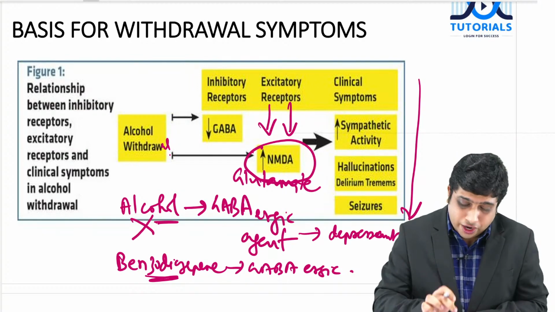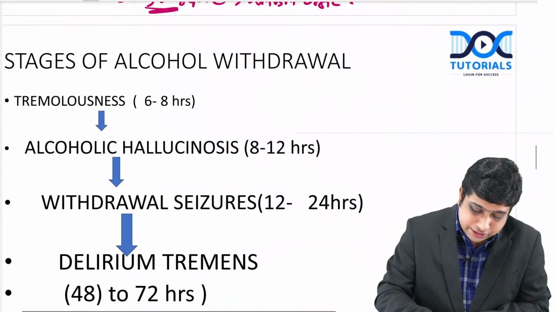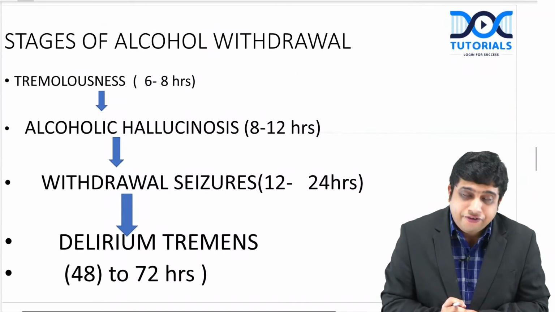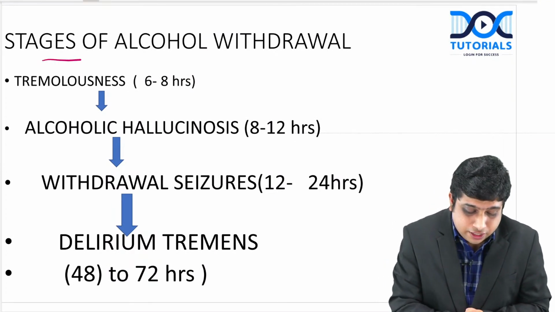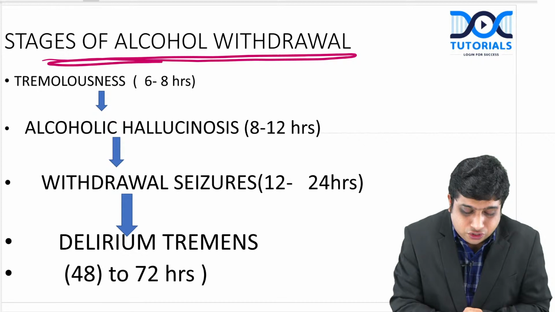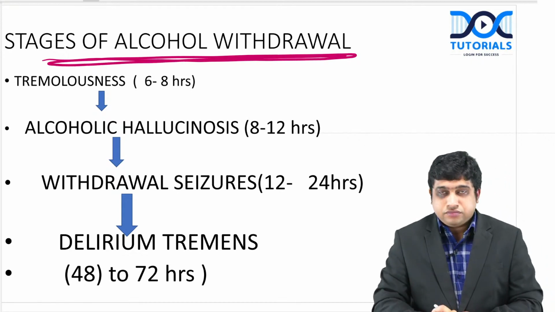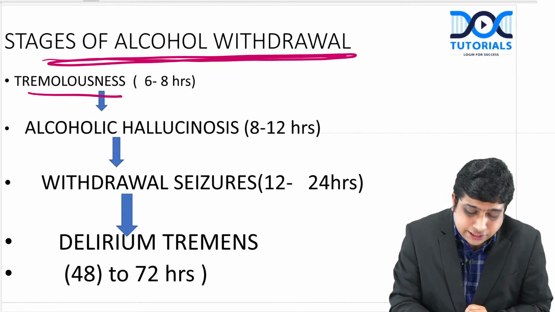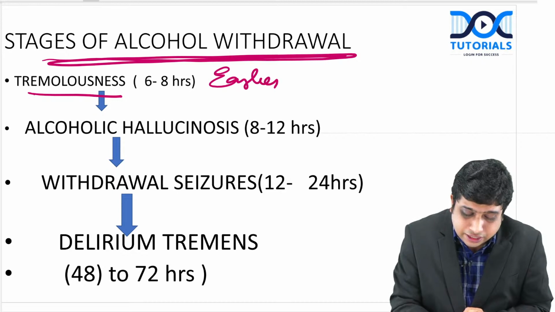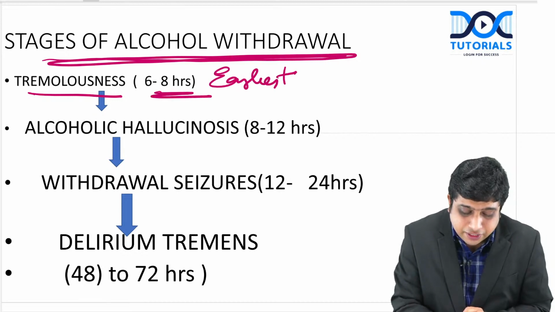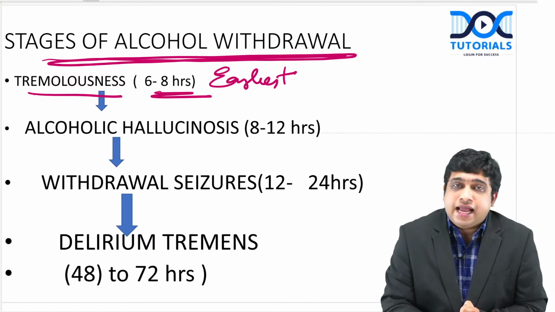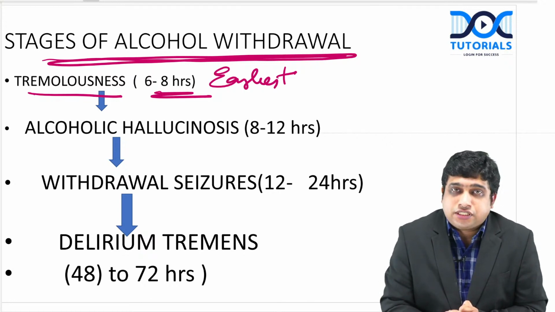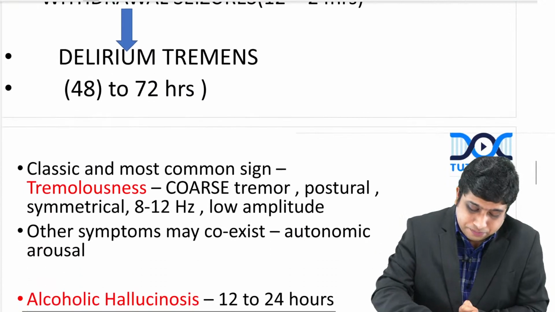Now, what you should learn is very, very important. What are the stages of withdrawal? The earliest sign to appear is tremor, which can appear as early as 6 to 8 hours.